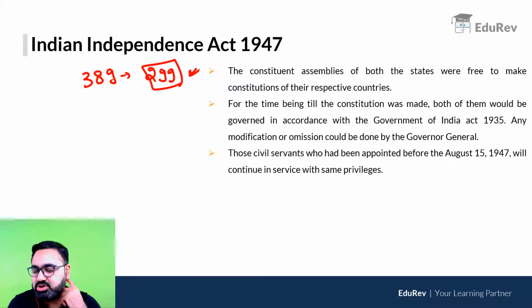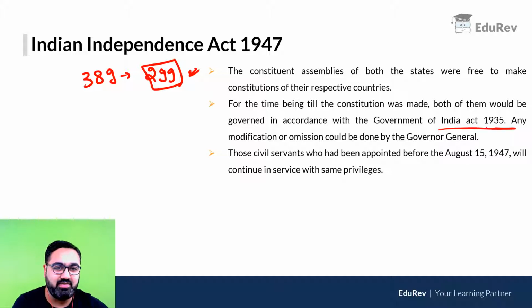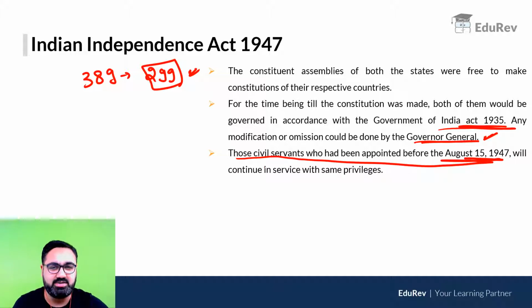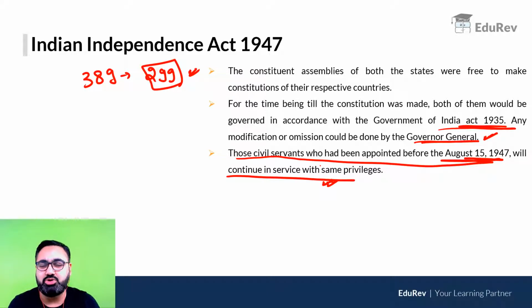As I said earlier also, till the time that our constitution came into being, India was governed by the Government of India Act 1935. If the Governor General wanted, he was allowed to make any changes in that act. Also, the Indians who were working as civil servants before the date of our independence continued to remain in service, and they were given the same privileges when the Indian government started to function. This brings us to the end of chapter number 1 of Indian polity, and India finally achieved independence.